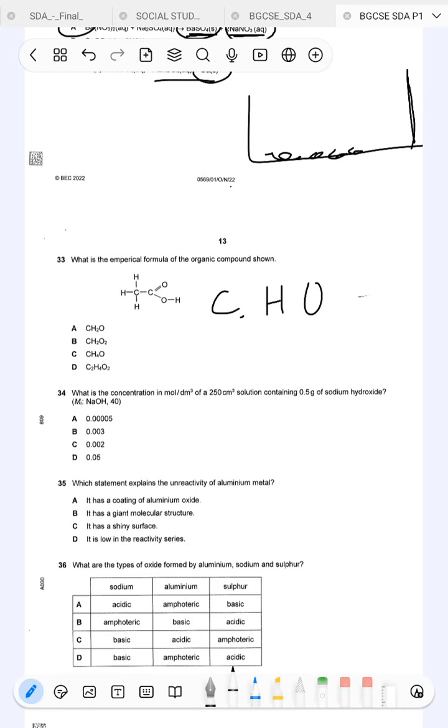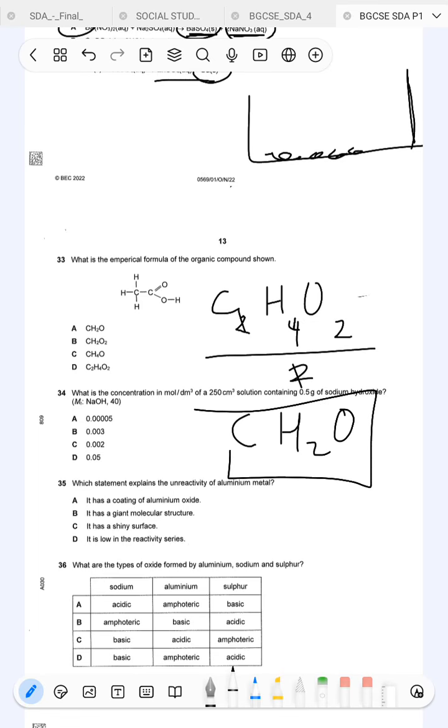So we have C2H4O2, and then we can simplify this to CH2O. So this is going to be the empirical or the simplified molecular formula. So the answer there is going to be A, number 83.